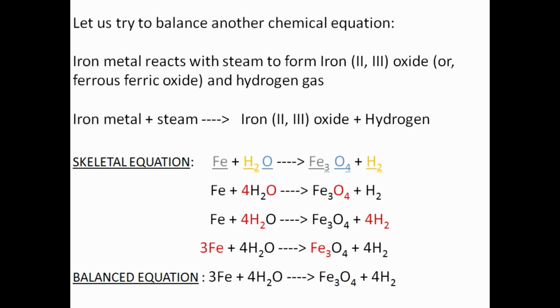When coefficient 4 is put in front of H2O, then the number of hydrogen atoms on the left hand side becomes 8 and on the right hand side there are 2 hydrogen atoms. Therefore, in order to balance hydrogen atoms, coefficient 4 is put in front of H2. As a result, number of hydrogen atoms on the right hand side becomes 8. But number of iron atoms on the left hand side is 1 and on the right hand side 3. Therefore, coefficient 3 is put in front of Fe. The number of atoms of iron, oxygen and hydrogen has now been balanced. Hence, the given equation is balanced.